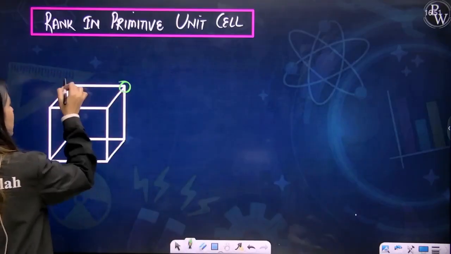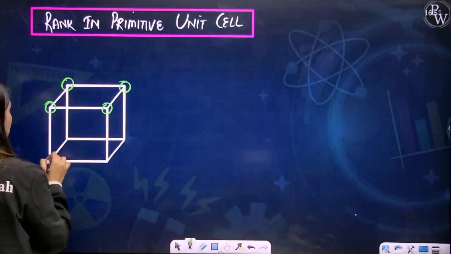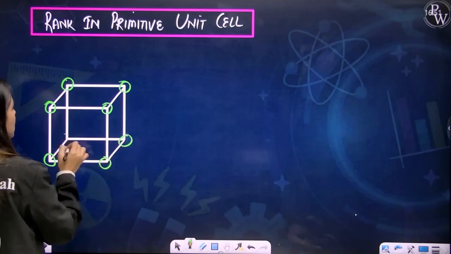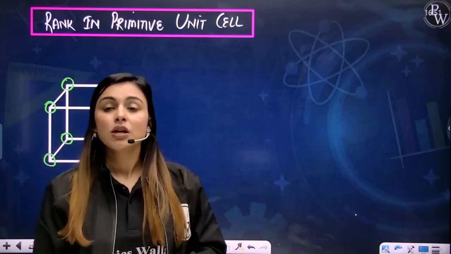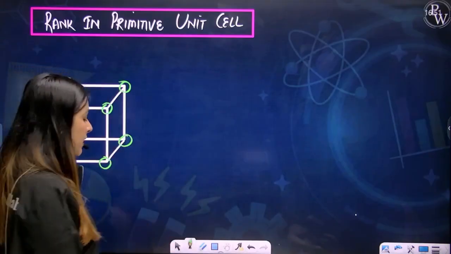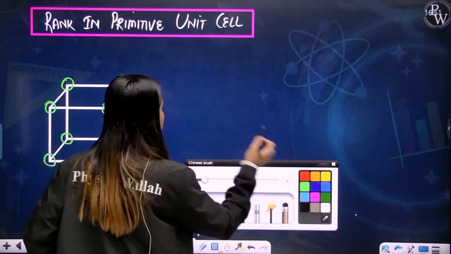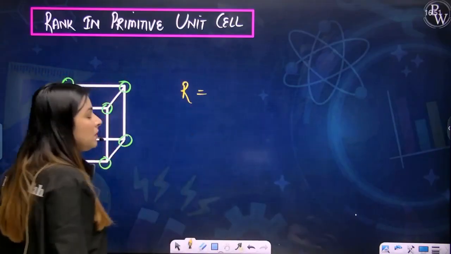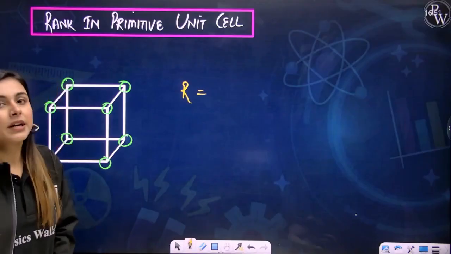Yes, so atoms would be here, here, here, here, as well as here, right? So I need to calculate the rank, and I know the formula for rank: the number of atoms at the corner into 1/8.